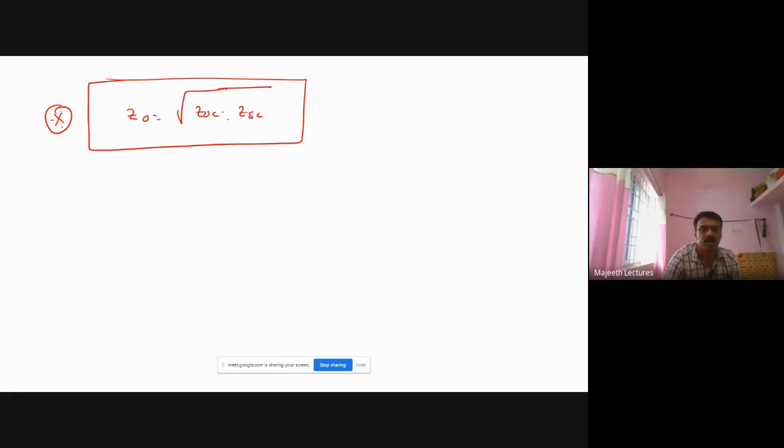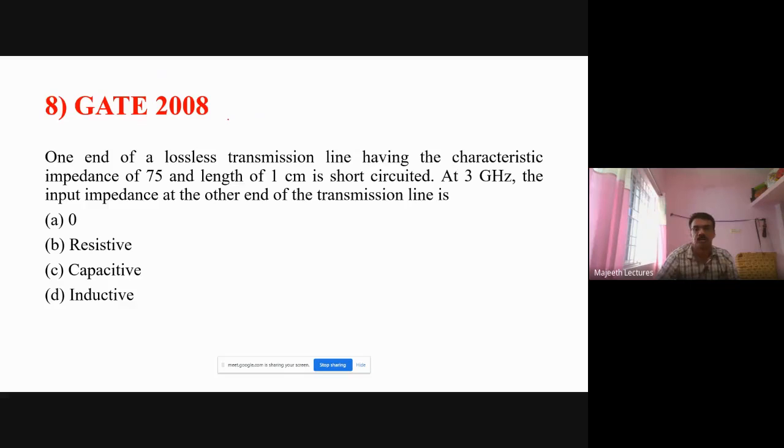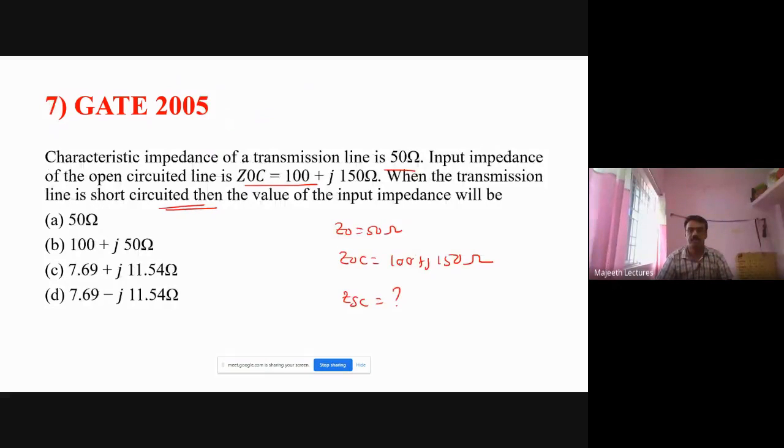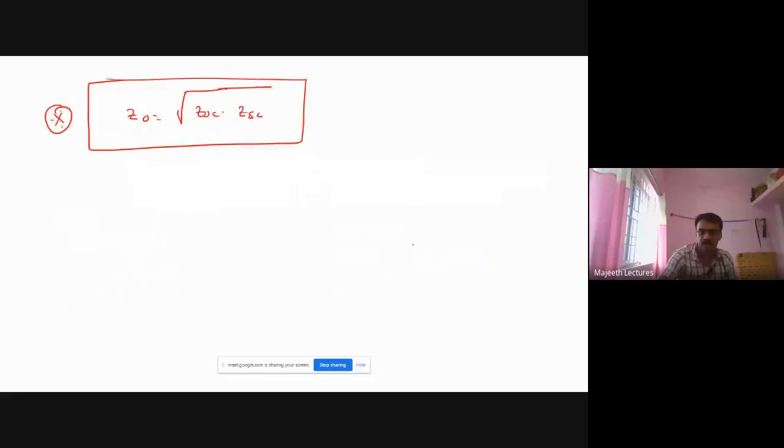So what they have given in the equation: Z naught they have given, ZOC they have given, ZSC we have to find. So from this, ZSC is equal to Z0 squared divided by ZOC. Z0 is given as 50 squared divided by ZOC, which is 100 plus j150.